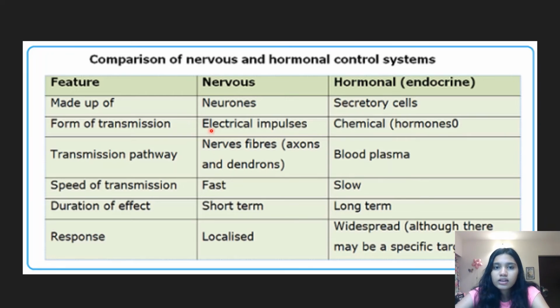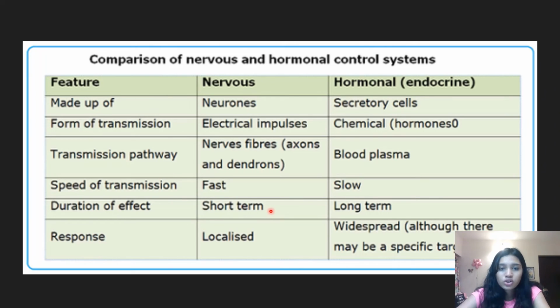Here you can see electrical impulses travel via nerve fibers and neurons. You write neurons, and we always write neurons. The nervous system is much faster, and the endocrine system is much slower because electrical impulses travel quicker via neurons, where we have, as I said before, mitochondria, myelin sheaths, different adaptations that help the transmission to be fast.